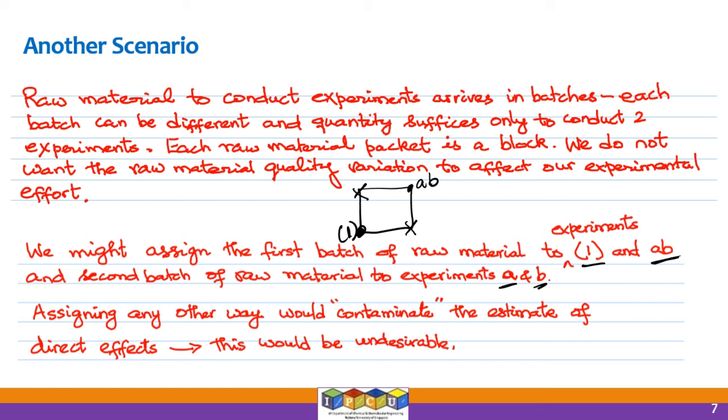All right. It would be bad if we assigned the first batch of raw materials to these 2 experiments and the second batch of raw material to these 2 experiments, because if you were to do this, and let's say this factor is temperature and this factor is pressure, what will happen is the raw material quality in this case will be confounded with the effect of temperature.